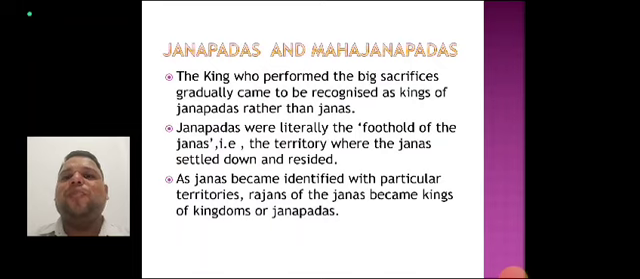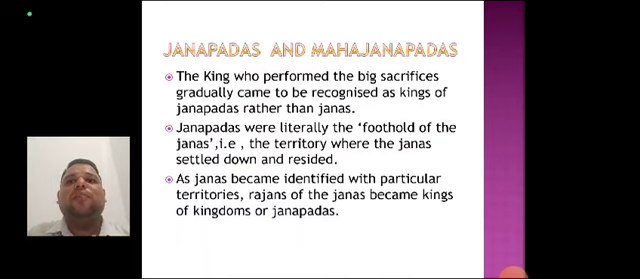The king who performed the big sacrifice gradually came to be recognized as a Janapada. The word Janapada in Sanskrit is made up of two words, Jana and Pada. Jana means people or subjects, and Pada means foot. The Janapada was the highest political unit in ancient India during this period. They were usually monarchical, though some followed a republican form of government.